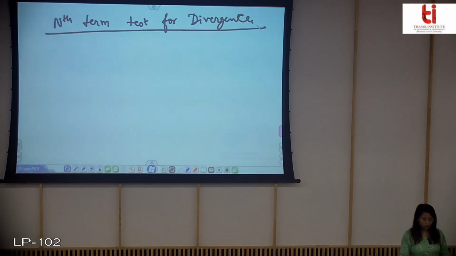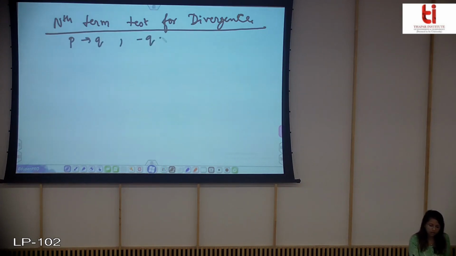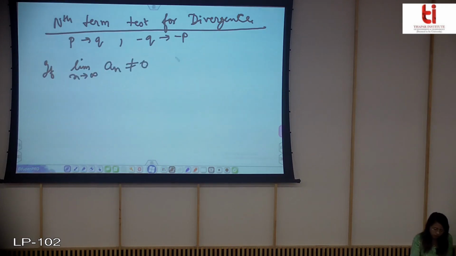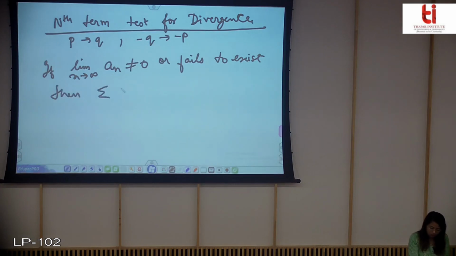Now this follows clearly from the mathematical logic that if P implies Q, then not Q implies not P. That means that if limit n tending to infinity an is not equal to 0 or fails to exist, then summation of an diverges.